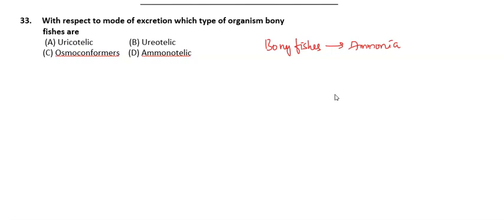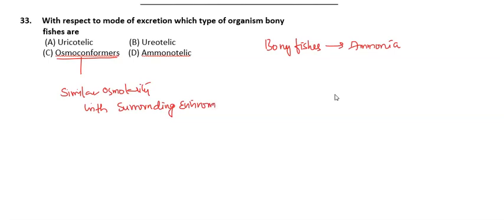Coming to osmoconformers, these are the organisms who have a similar osmolarity with the surrounding environment. Suppose this is the cell of a fish and here is the water.